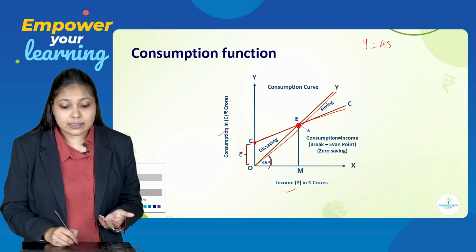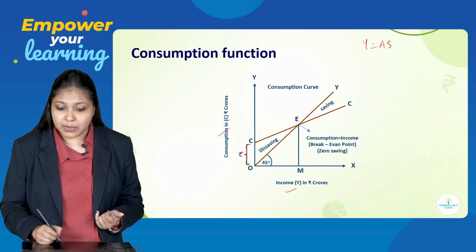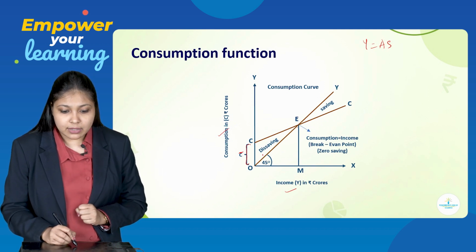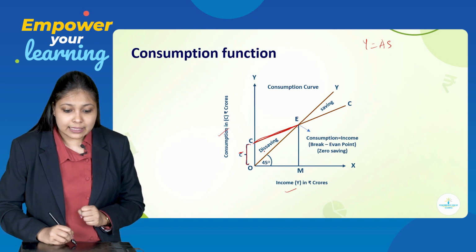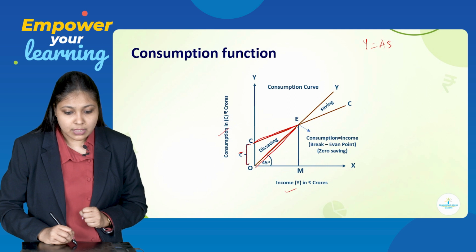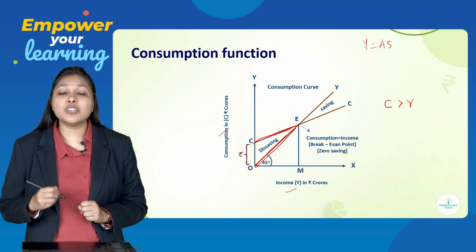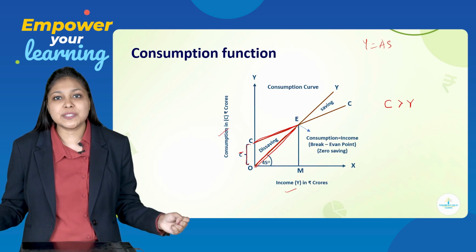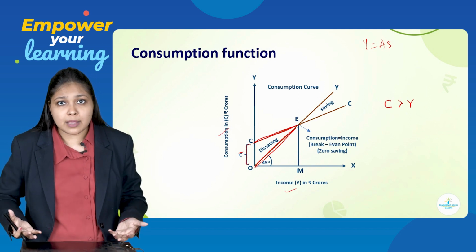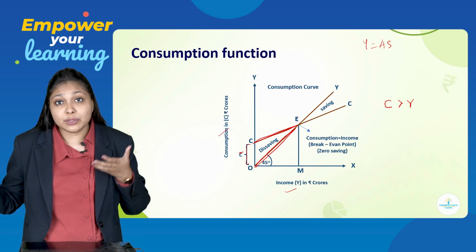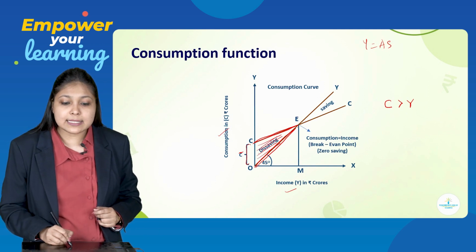Another thing which you have to notice over here is the concept of saving and dis-saving. You can see that here the consumption curve is upwards and the income curve is downwards. So that means consumption is more than income. When consumption is more than income, there is no chance of saving, right? It's a logical thing. When you are consuming more than your income level, how are you going to do the savings? And that is why this portion will be called dis-savings.